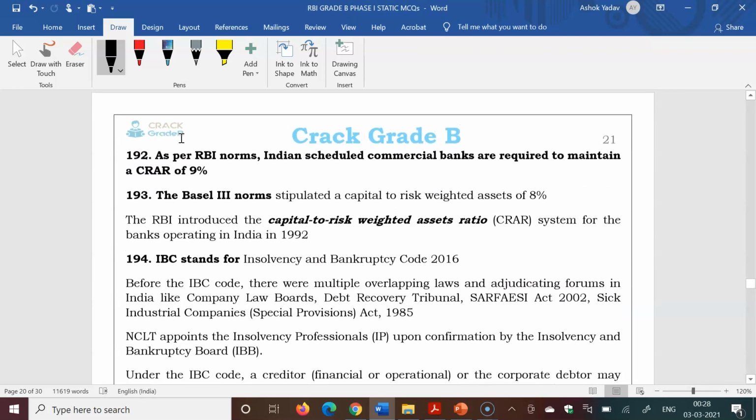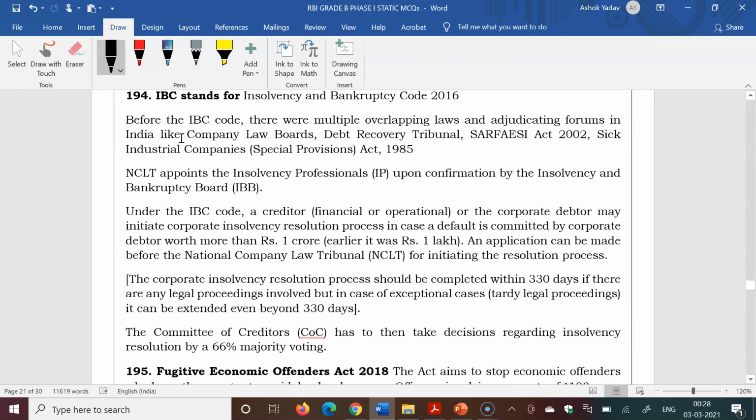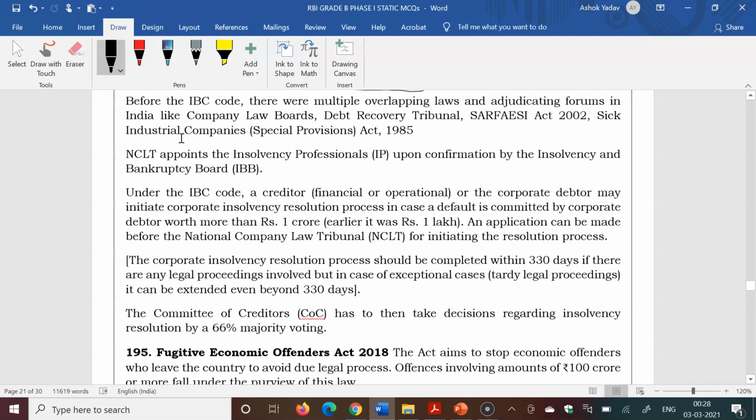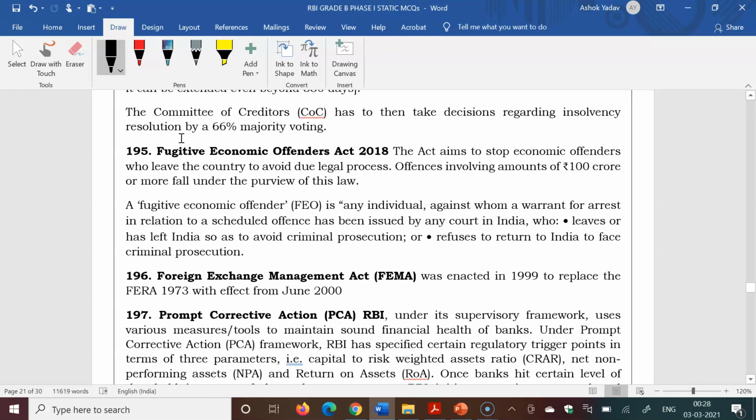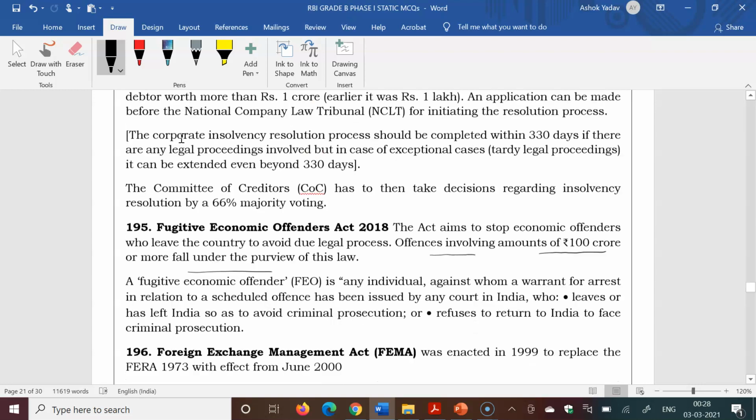Next question. As per RBI norms, Indian scheduled commercial banks are required to maintain a CRAR of 9%, and according to Basel norms, it is required 8%. IBC stands for Insolvency and Bankruptcy Code 2016, and then the Fugitive Economic Offenders Act 2018: all offences involving amount of 100 crore or more come under the purview of this law.